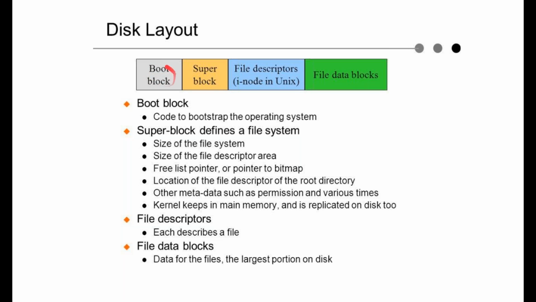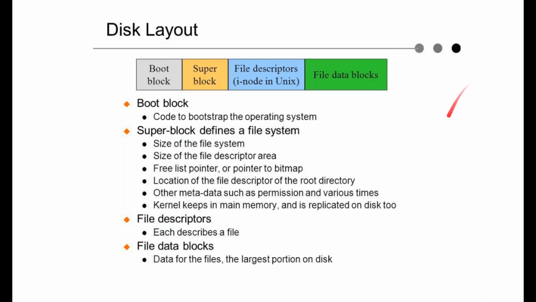So one is your booting, one is your super block consisting of your file system, file descriptors about all the file system, your user, your bin, your root, everything about the files, the system defined file system. Then the file descriptors, all the inode information in the third block, and the fourth block has your data blocks.